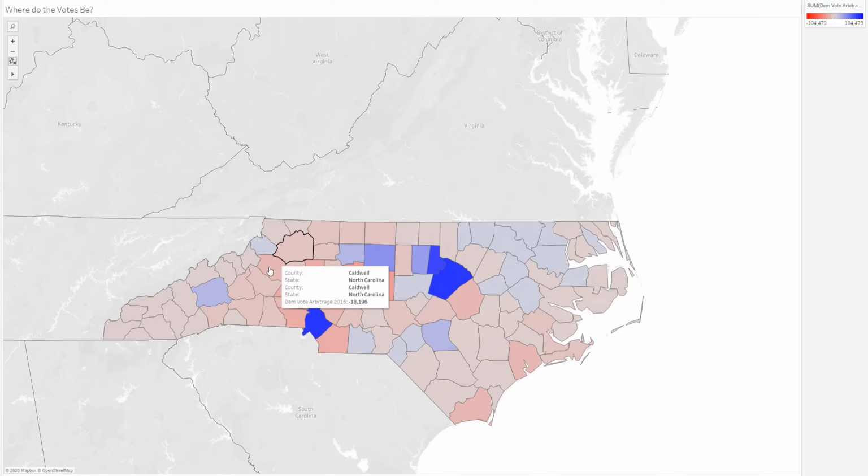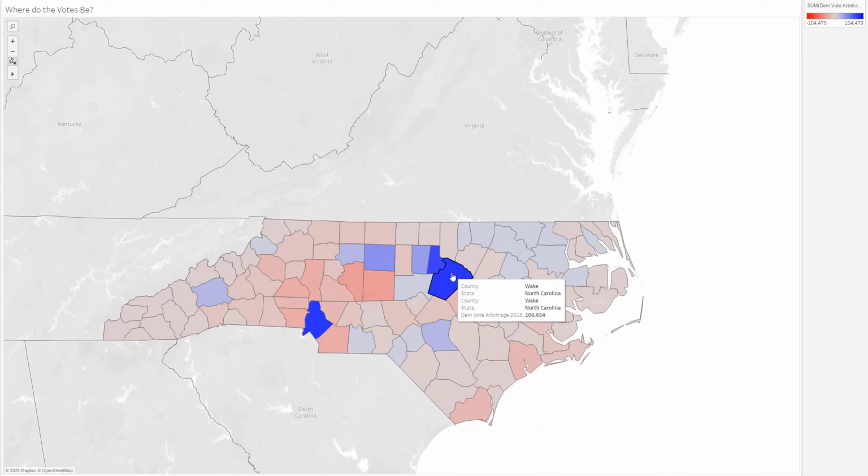So I have the last 5 presidential elections. I calculate things like Democratic relative strength, I look at education levels, I look at a bunch of different stuff. But this map in particular is taking a look at the vote arbitrage from the 2016 election. That is to say, who won how many net votes out of each county.